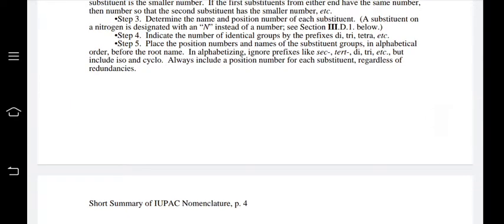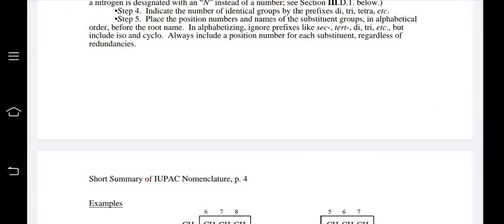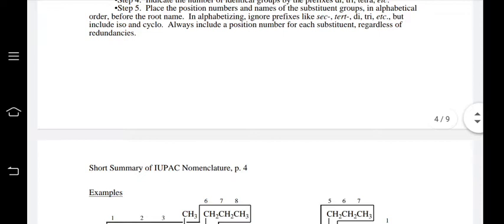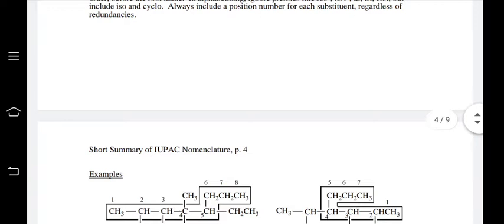Step three, determine the name and the position number of each substituent. Indicate the number of identical groups by the prefixes di, tri, tetra, etc. Place the position numbers and the names of the substituent groups in alphabetical order before the root name. In alphabetizing, ignore prefixes like secondary, tertiary, di, tri, etc., but iso and cyclo are included. Always include the position number for each substituent.